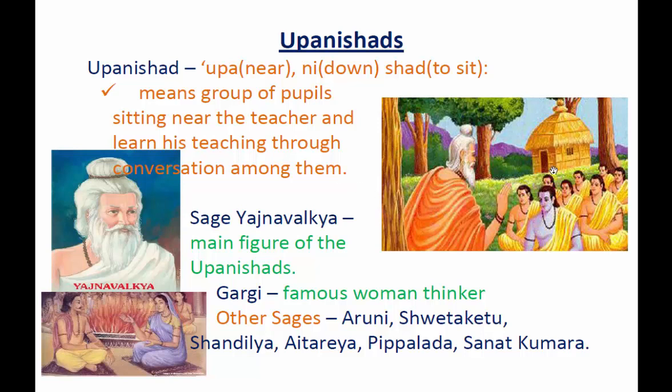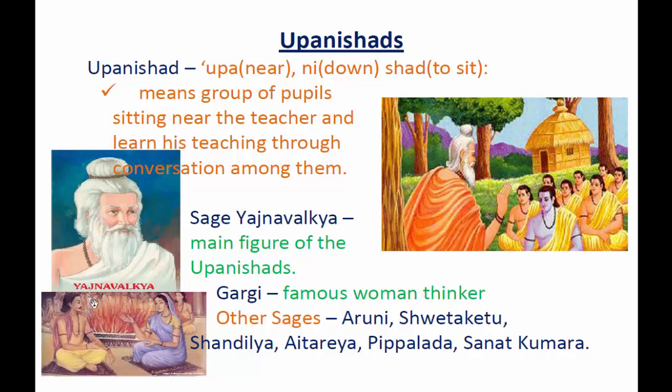So during that time, during the 5th century, there was one very popular teacher or sage whose name was Yajnavalkya. He was supposed to be the main figure of Upanishads. Even among the women, one of the notable women was Gargi. She was a famous woman thinker as well as a philosopher.